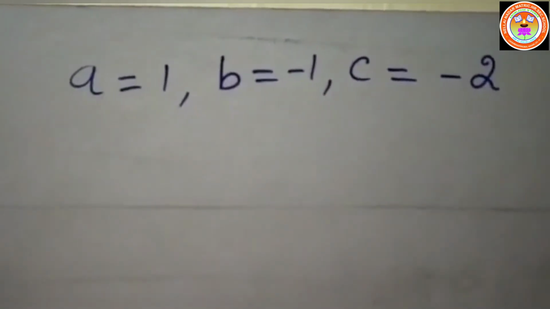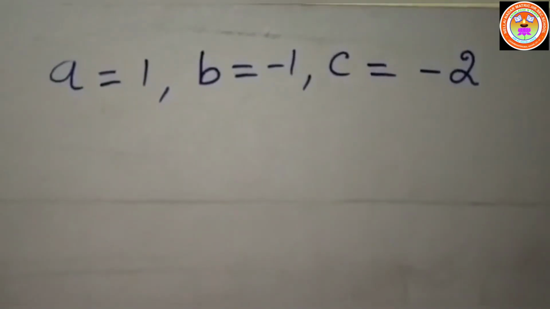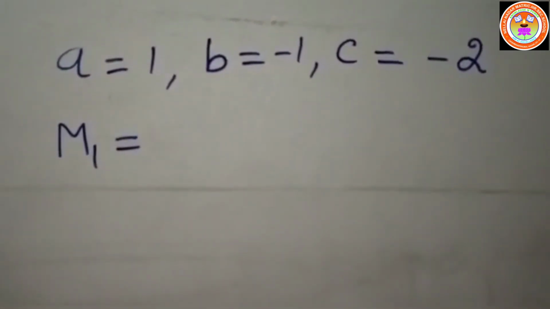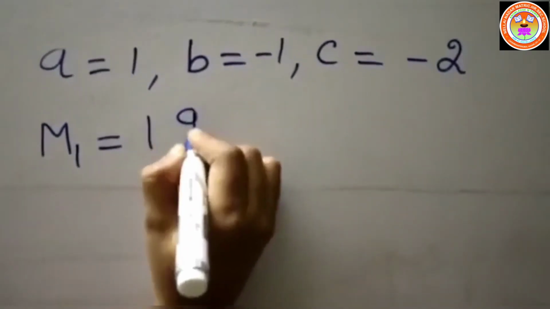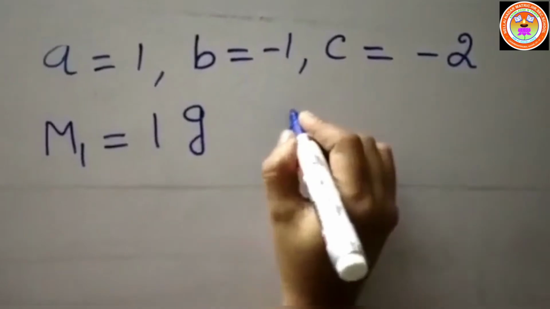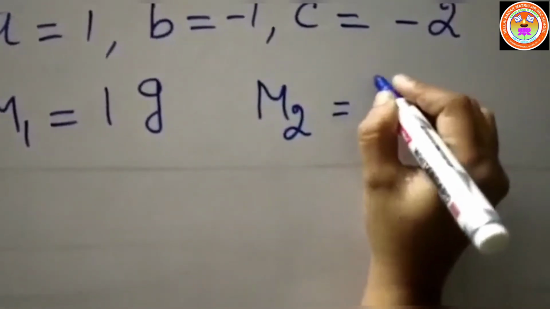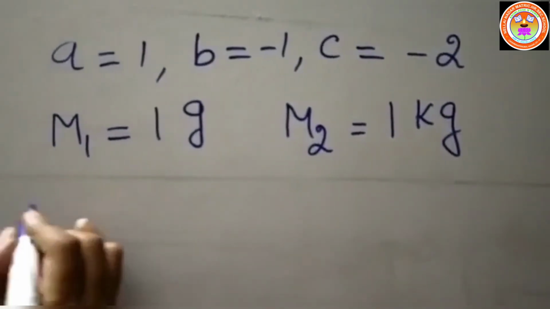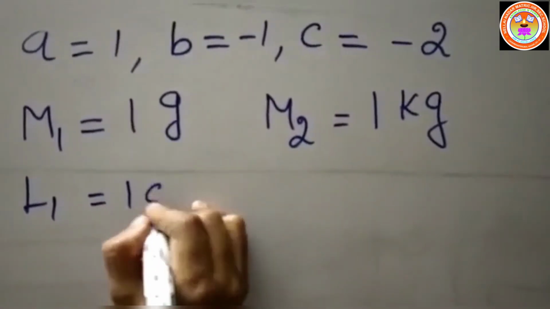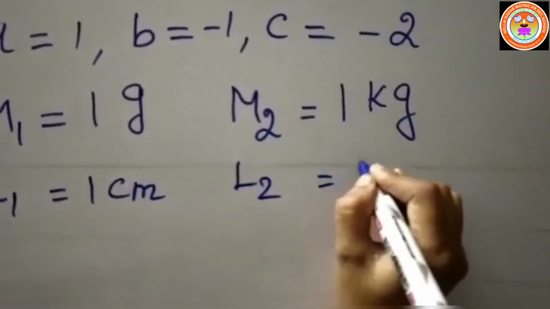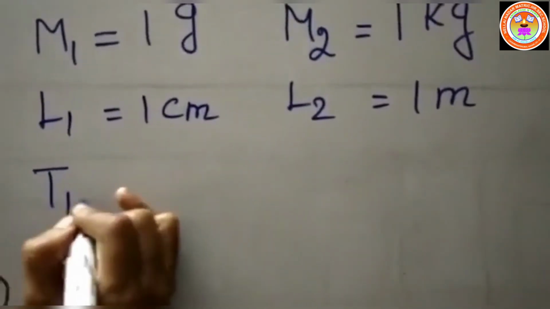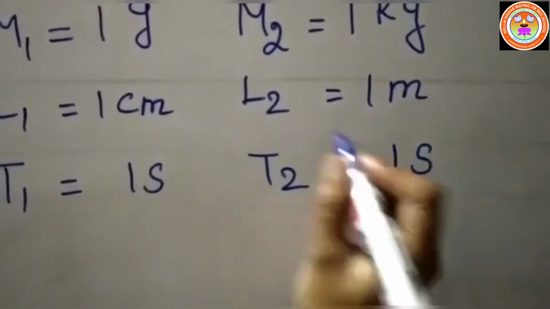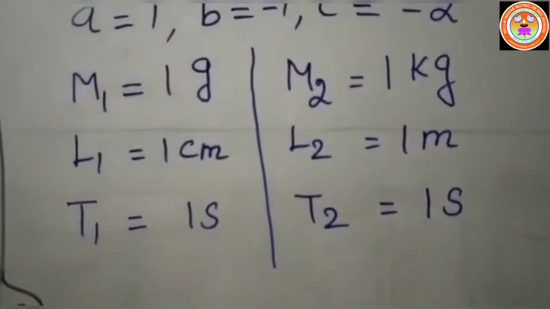Now we have to write the units for mass, length and time. M1 is taken as the mass in the CGS unit. The unit of mass is 1 gram, already we know, isn't it? So let us consider the unit values. M2 is taken in the SI unit, and the unit is 1 kilogram. Similarly we have to write the length. L1 is equal to 1 centimeter and L2 is equal to 1 meter. Time T1 is equal to 1 second and T2 is equal to 1 second. In the CGS scale and also in the SI unit, the unit of time is second only.